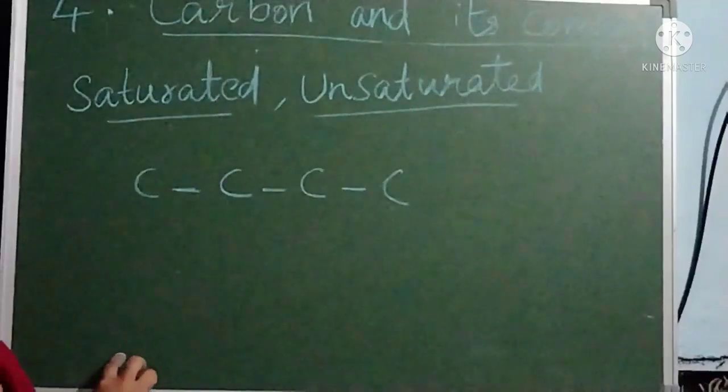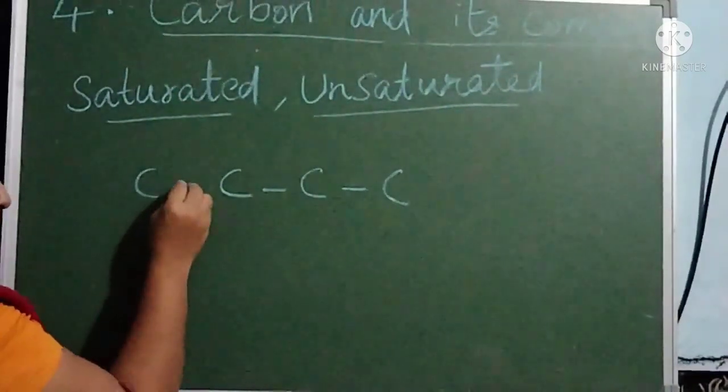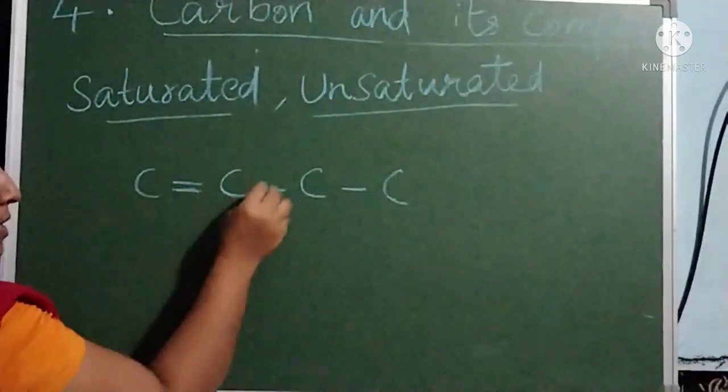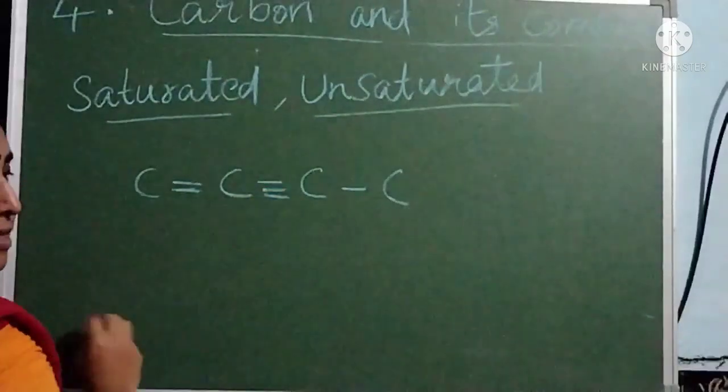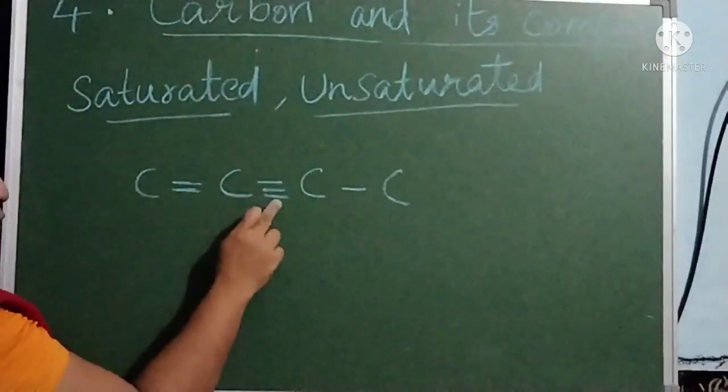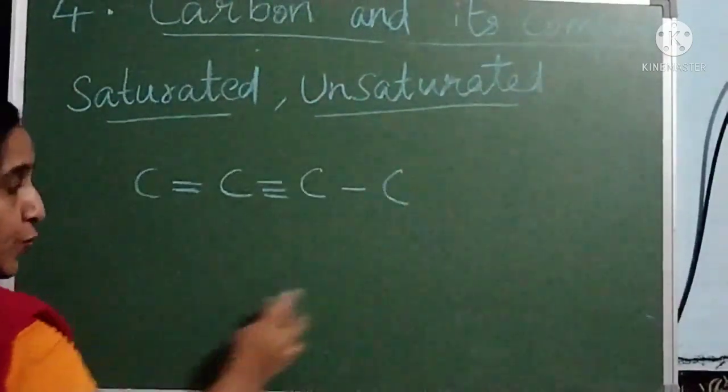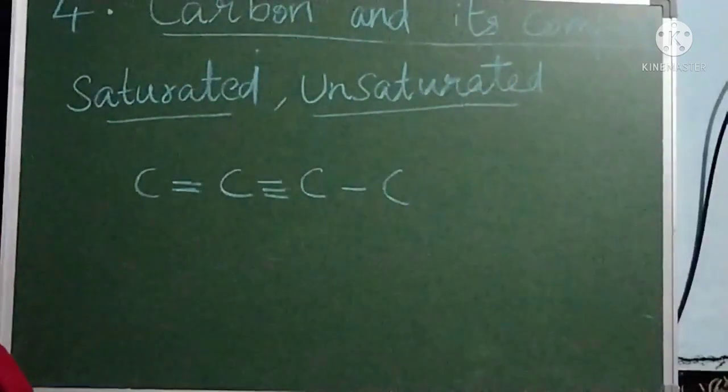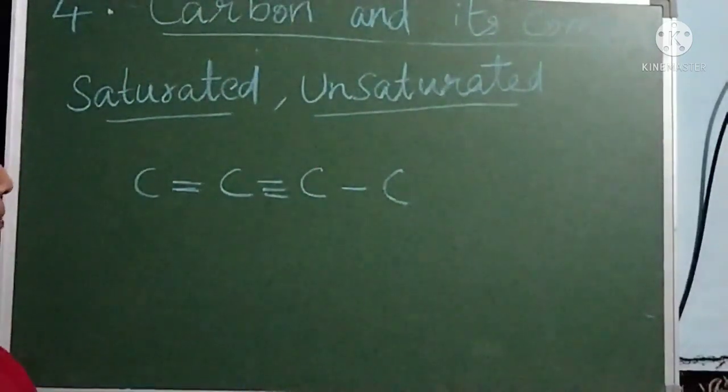What is an unsaturated compound? If a double bond or triple bond is present in a group or a chain of atoms, then it is called an unsaturated compound.